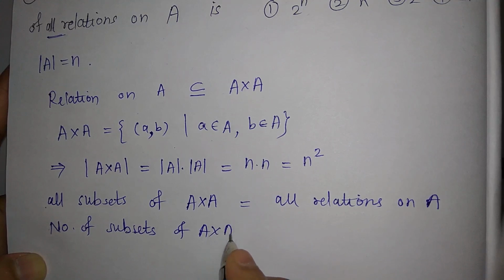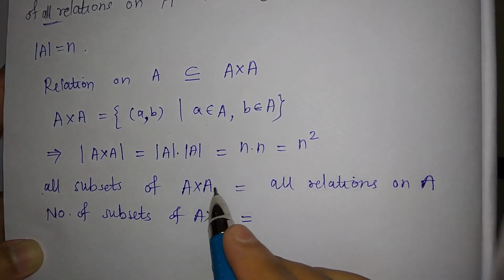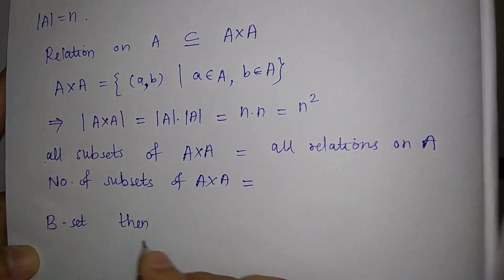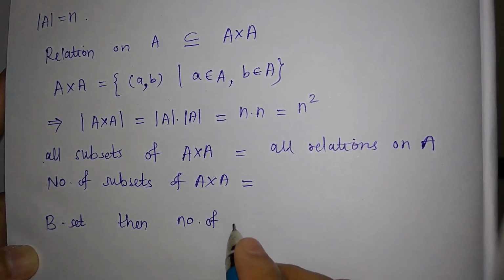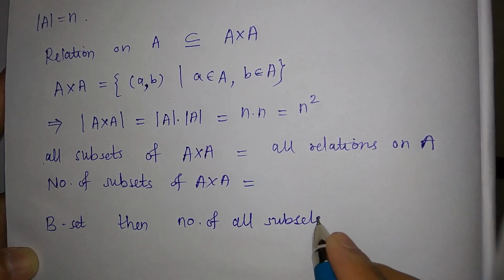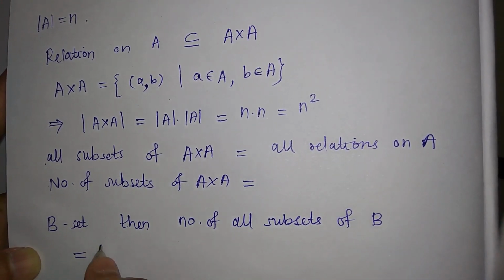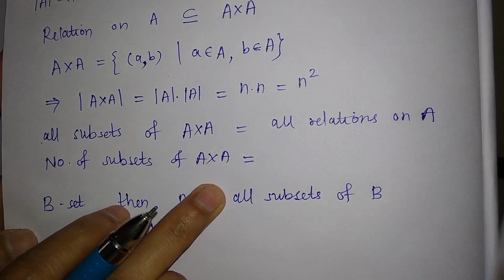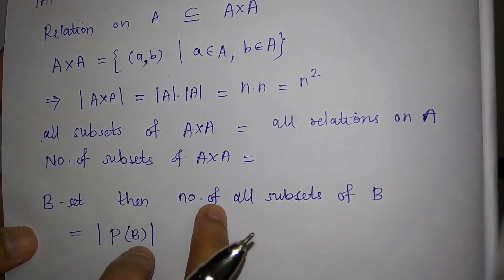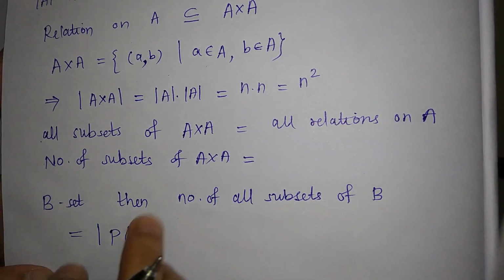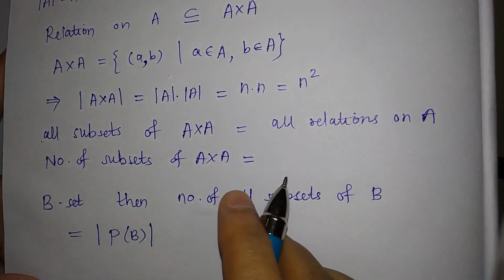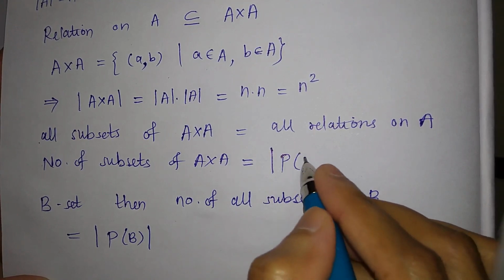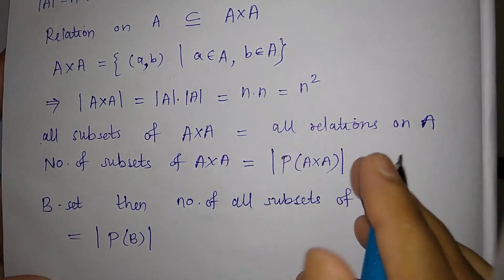So number of subsets of A cross A is equal to, now for any set, let me write here, if B is some set, then the number of all subsets of B is equal to the cardinality of the power set of B. ठीक है, क्योंकि all subsets of B is same as power set of B, and हमें क्या करना है, number of that subsets, so you take the cardinality of that set, which is the power set of B. So here number of subsets of A cross A means you take the power set of A cross A and take its cardinality.